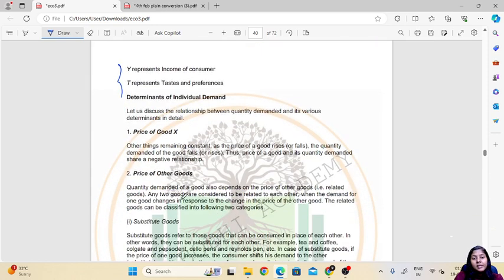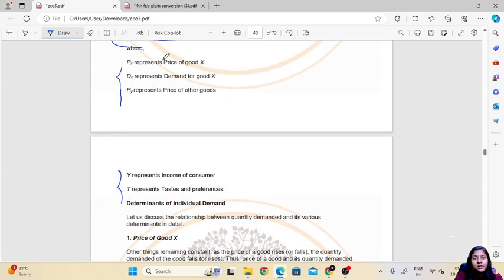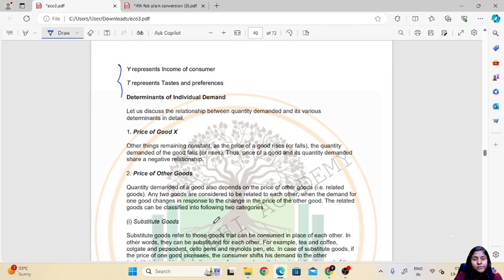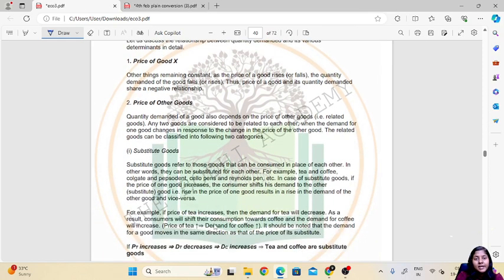Then there are determinants of individual demand. Now which are the different determinants? Price of good X, other things remaining constant. As the price of good rises or falls, quantity demanded of the particular good falls or sometimes it rises. Thus, price of good and its quantity demanded share a negative relationship. This is important, that price of a good and quantity demanded shows a negative relation.